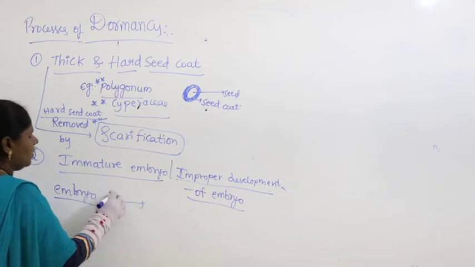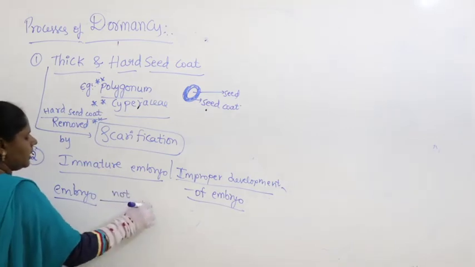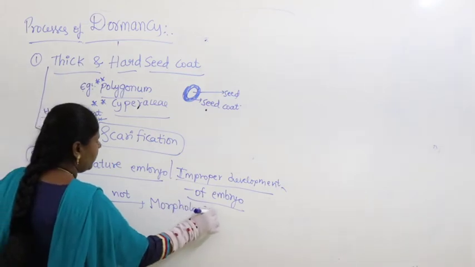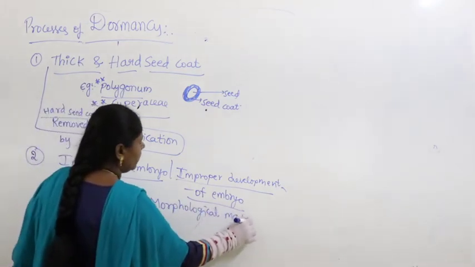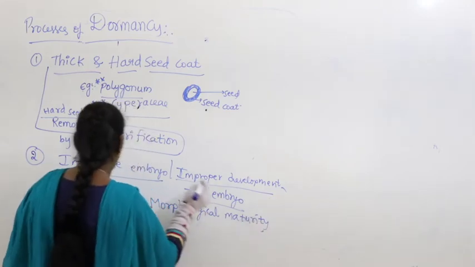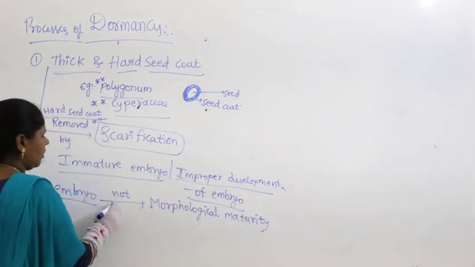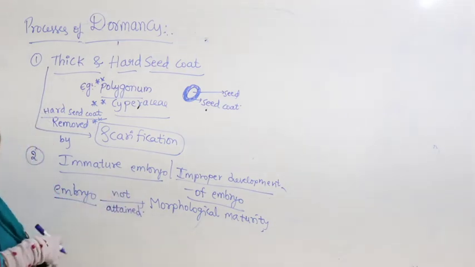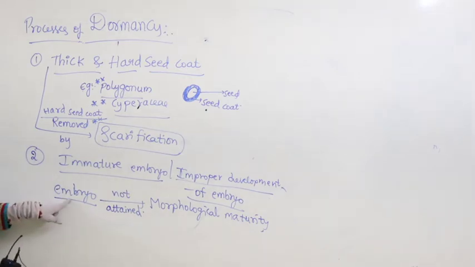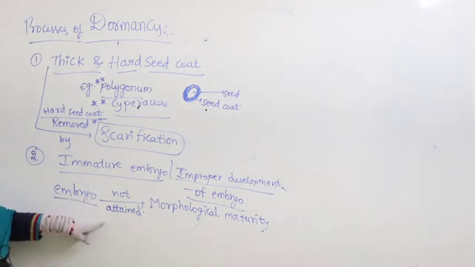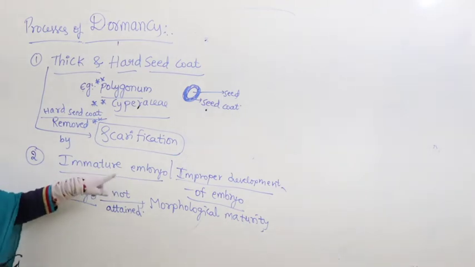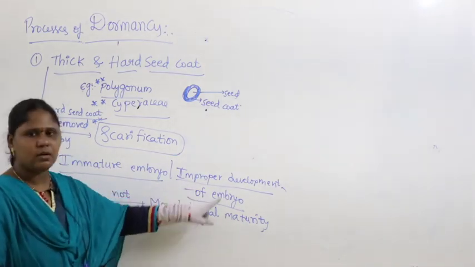The embryo has not attained morphological maturity. Let us make it a meaningful statement here: the embryo is not fully developed. What is the meaning of immature embryo? The embryo is not fully developed, or there is improper development of the embryo.